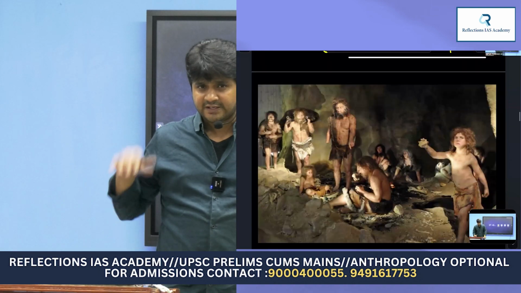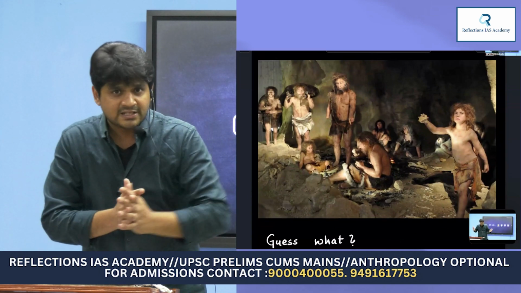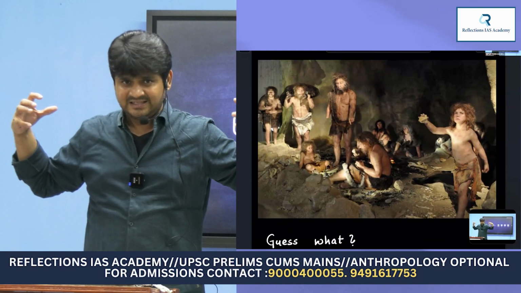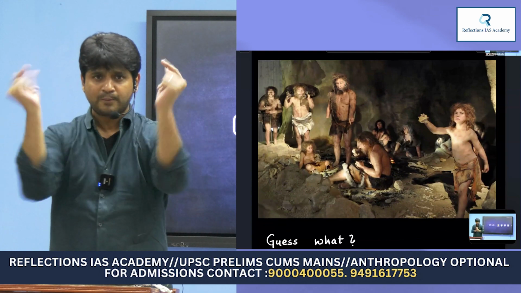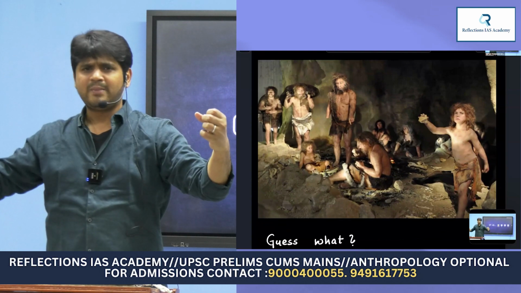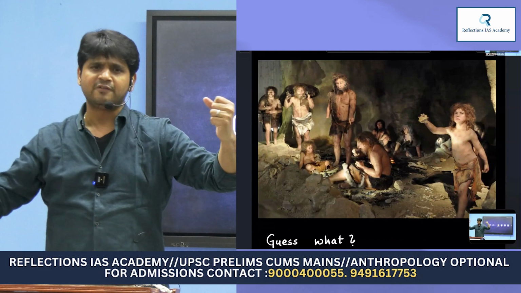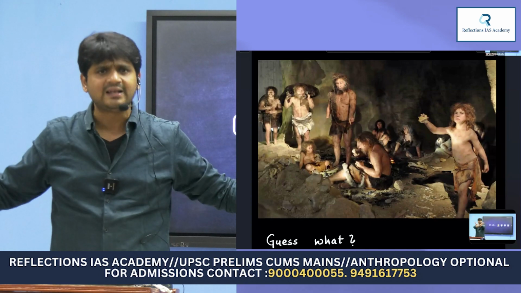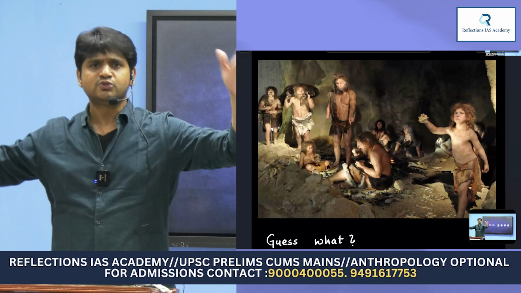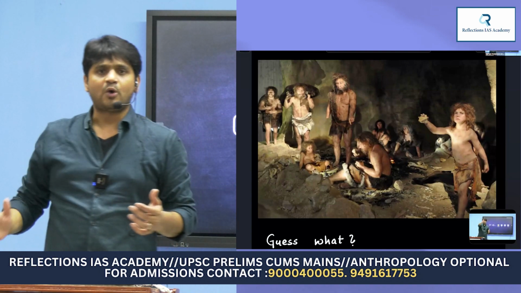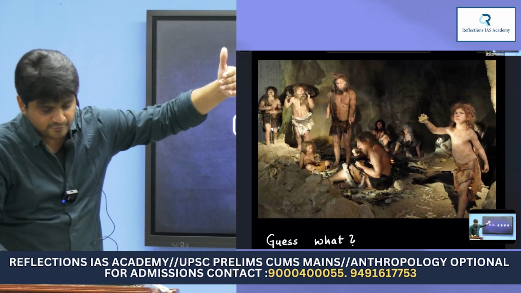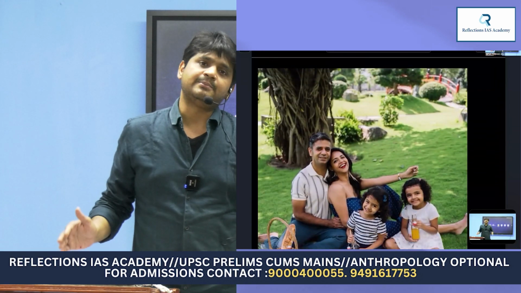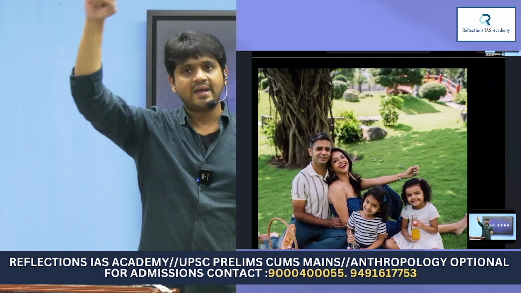Look, something exciting here. What you are seeing here is the first form of family. Just like animals do not have a wife, husband, two children, we humans in the beginning days of our existence, it's all about promiscuity. Promiscuity means one male with multiple females, one female with multiple males, multi-male, multi-female. There is nothing like one husband, one wife, their children. Just like animals, a group of people used to live together. But at one particular point of time, we moved from these kinds of group marriages or group living to the present time, wherein what is accepted right now is one man with one woman and children.